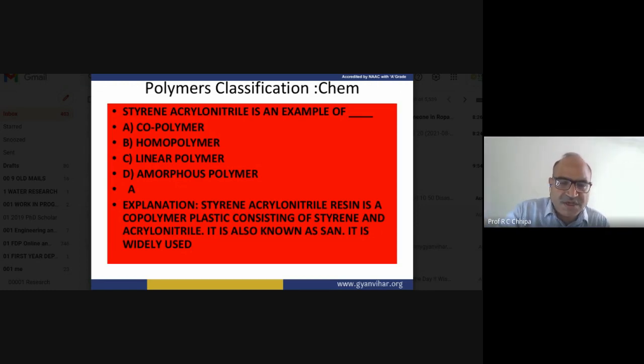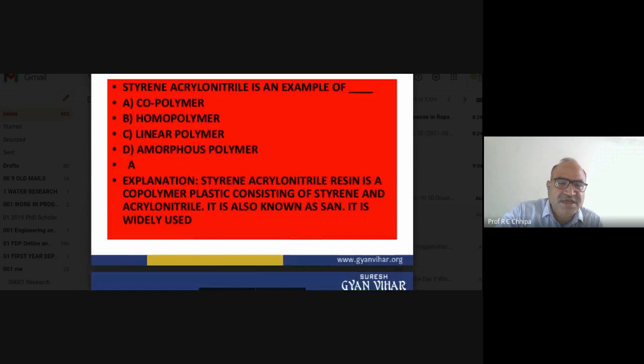So here, we can say that it is a copolymer. Rest are not there. Homopolymer is not. Linear is not. Then amorphous is not. Therefore, styrene acrylonitrile resin is a copolymer plastic consisting of the styrene and acrylonitrile. It is also known as SAN.